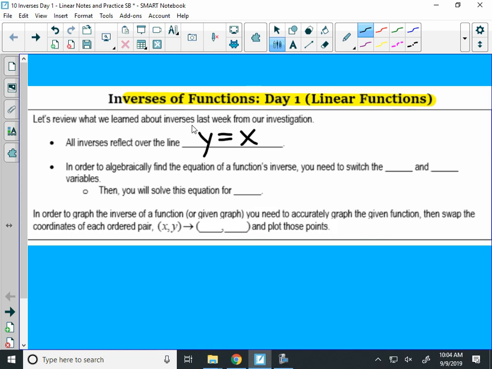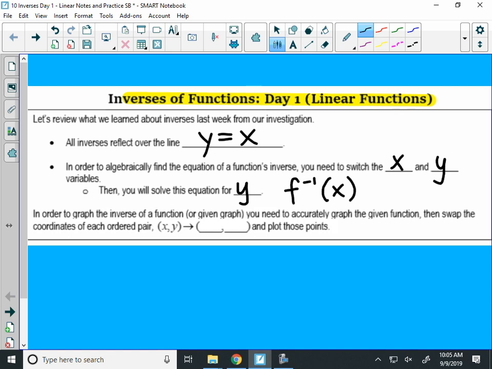When you're solving an equation to find the inverse, what did you need to switch in the equation? You needed to switch the x and the y, and then you had to solve this new equation for y. You have to have a y equals, or another way we write y equals with function notation was f, the little -1, that means inverse of x. So we'll see that notation too, as inverse of x. All right, and finally, if you're given a graph, or you just think about a graph, we did this on our activity.